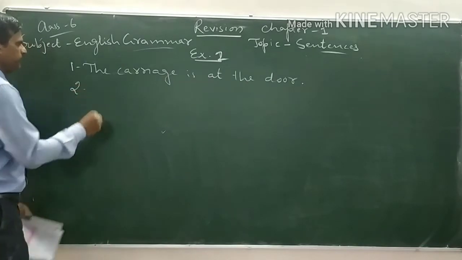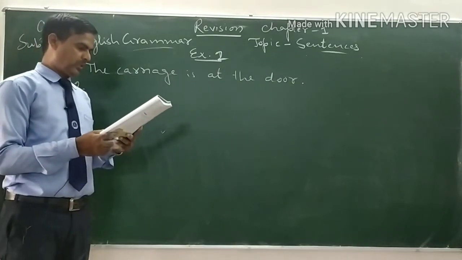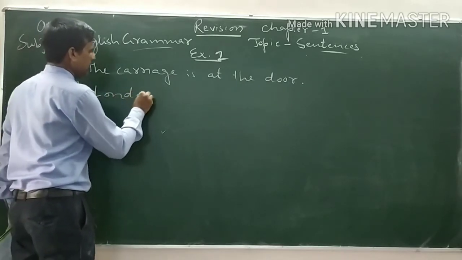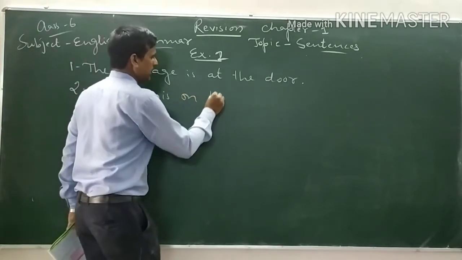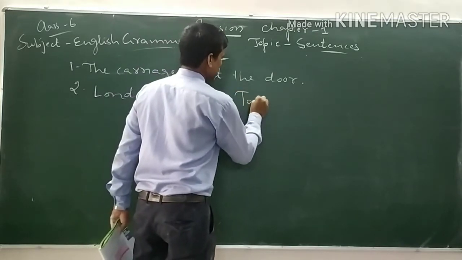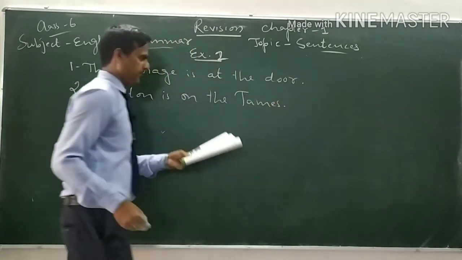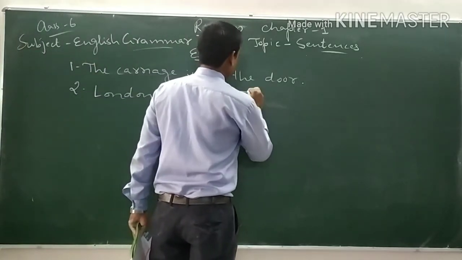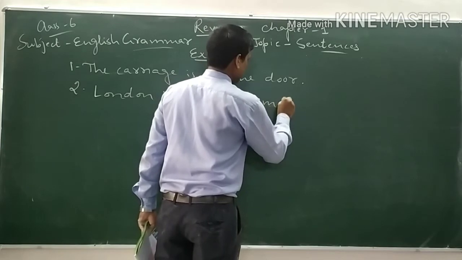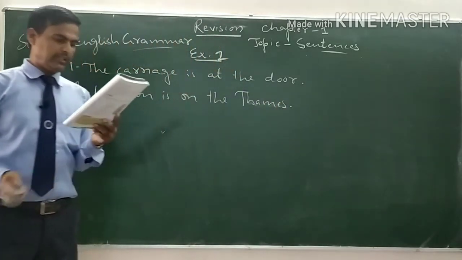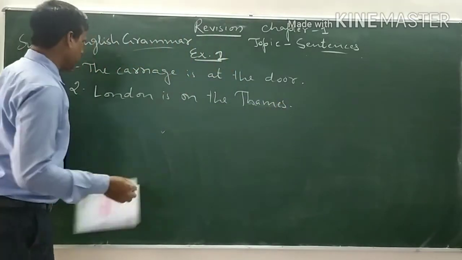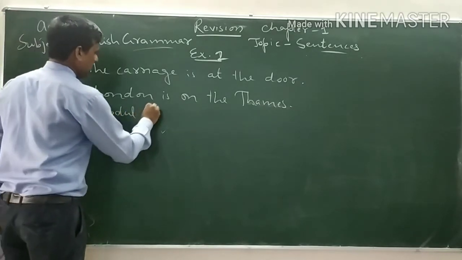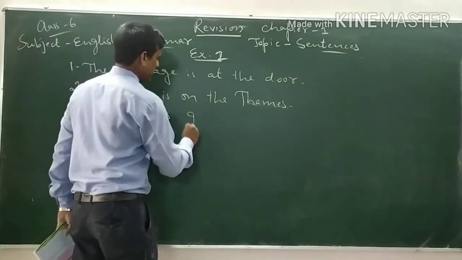Number 2, London is on the Thames. Thames is the name of a river in London. Number 3, Abdul has gone.